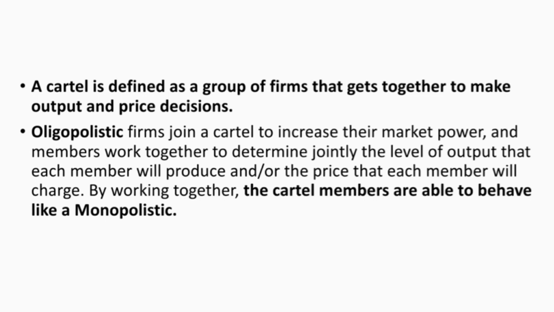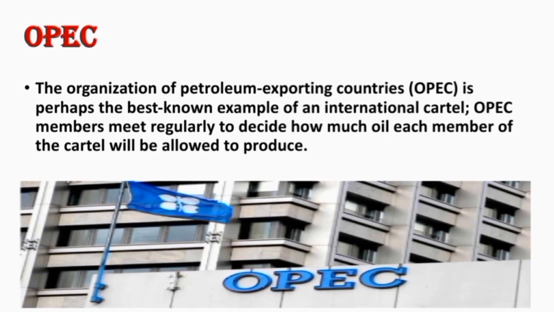Oligopolistic firms join a cartel to increase their market power, and members work together to determine jointly the level of output that each member will produce or the price that each member will charge. By working together, cartel members are able to behave like a monopoly. The best example of a cartel is OPEC. OPEC, the Organization of Petroleum Exporting Countries, is perhaps the best known example of an international cartel. OPEC members meet regularly to decide how much oil each member of the cartel will be allowed to produce.